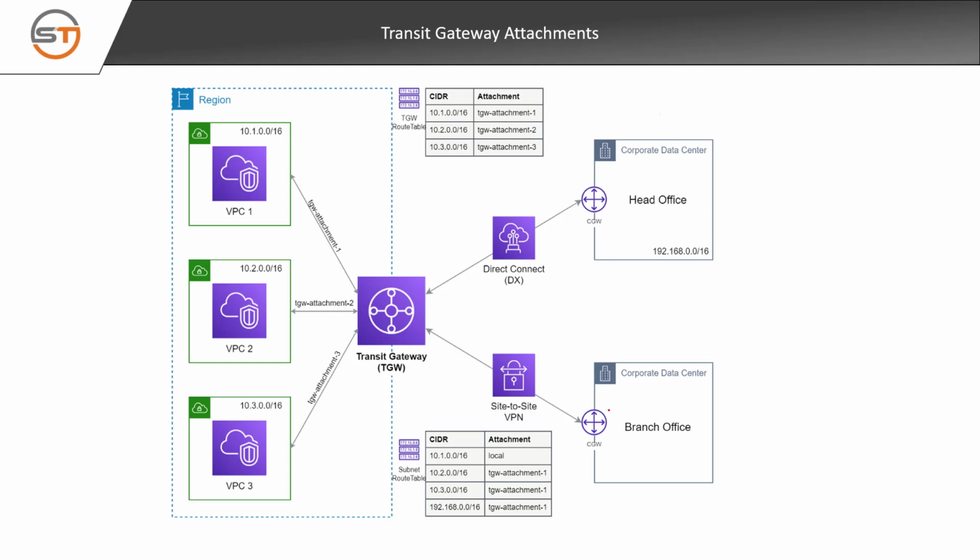For that, transit gateway supports different attachments. We can attach a Direct Connect connection to the transit gateway to establish connectivity between our data center and all VPCs connected to the transit gateway. We can also attach a VPN connection to the transit gateway to establish connectivity between our data center and all VPCs connected to the transit gateway.